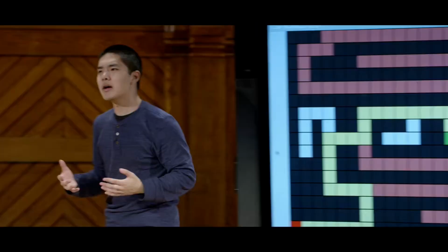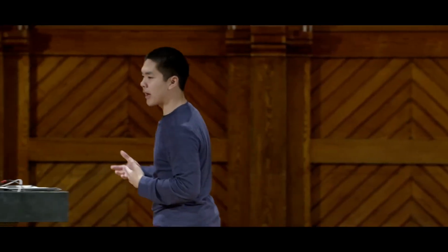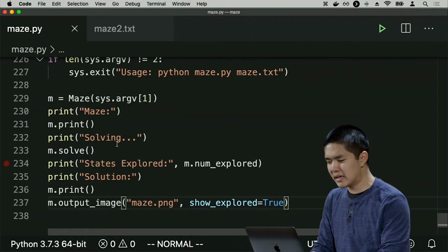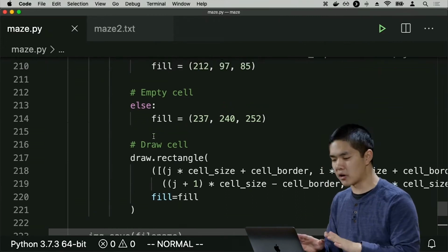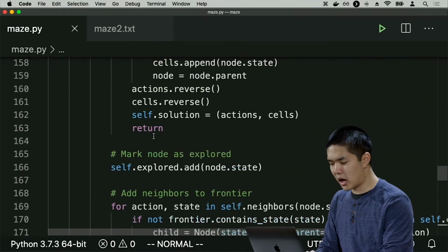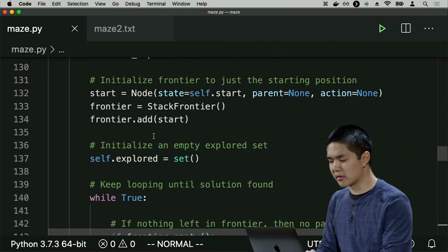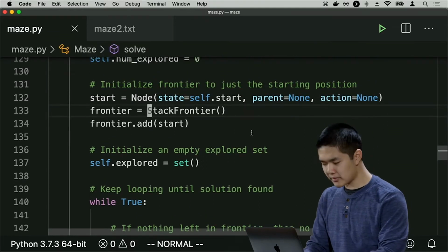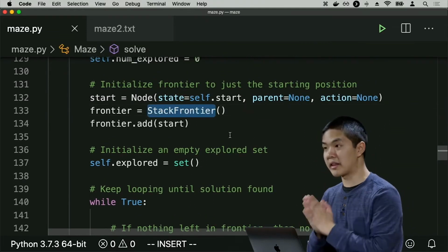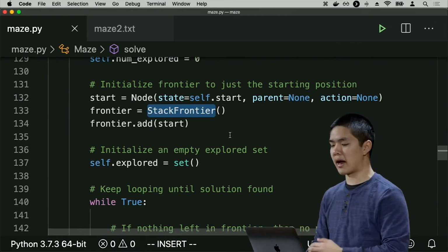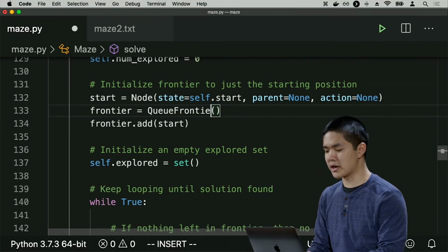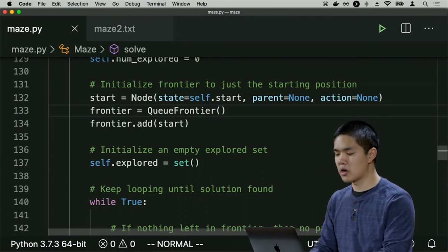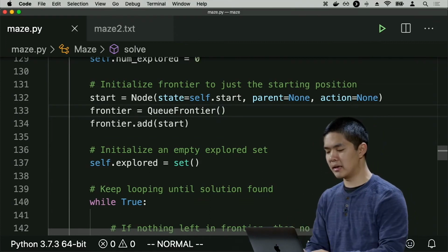So let's compare. How would breadth first search, or BFS, do on this exact same maze instead? In order to do so, it's a very easy change. The algorithm for DFS and BFS is identical, with the exception of what data structure we use to represent the frontier. In DFS, I used a stack frontier, last in, first out, whereas in BFS, I'm going to use a queue frontier, first in, first out,